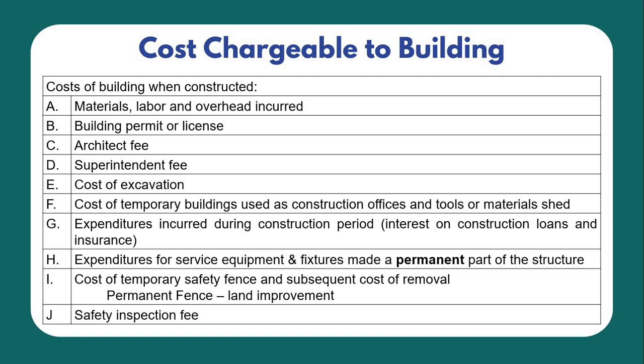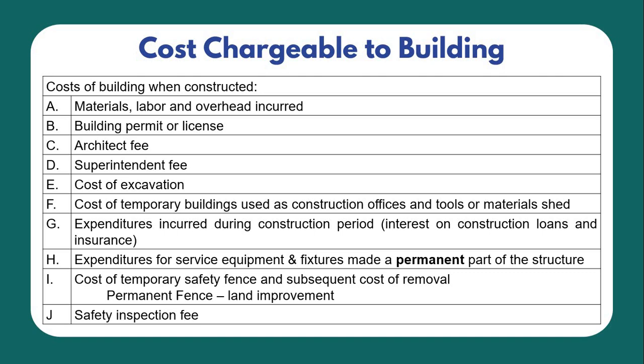Meaning to say, this service equipment and fixtures are really part of the blueprint of the building. So they are permanently part of it, attached. Therefore, they are immovable, class. So if immovable, that should be part of the cost of the building.